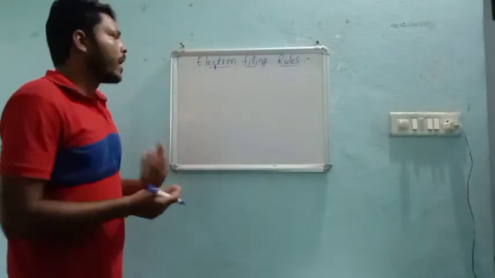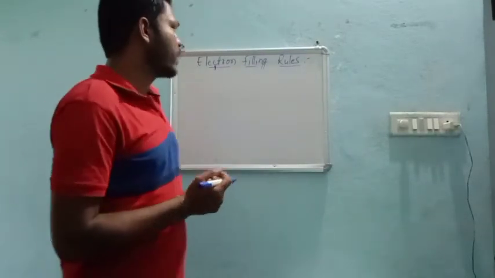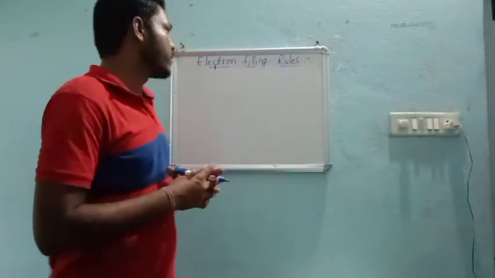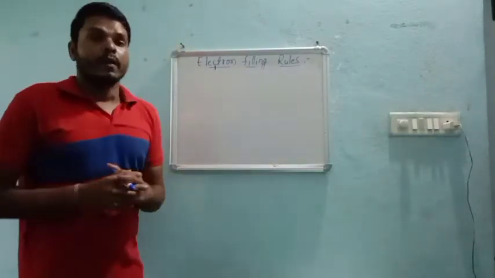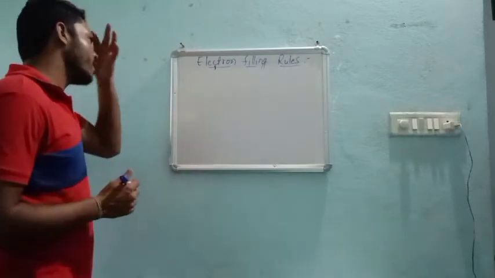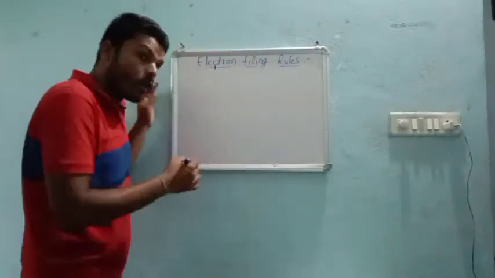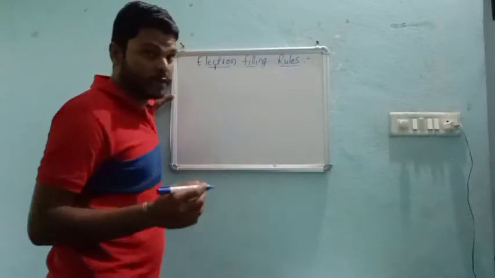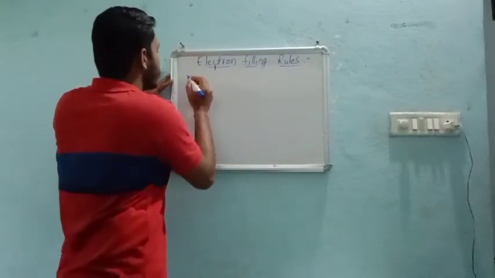Now after having some idea about these electron filling rules, some questions may come. So we will follow all three rules by taking these examples.